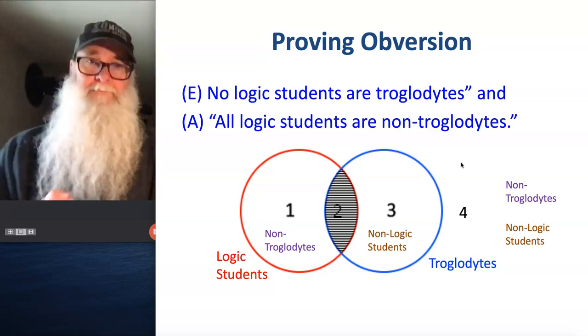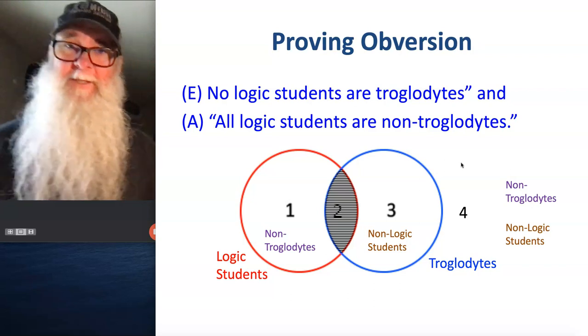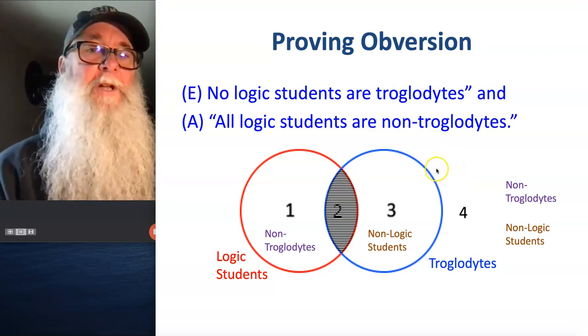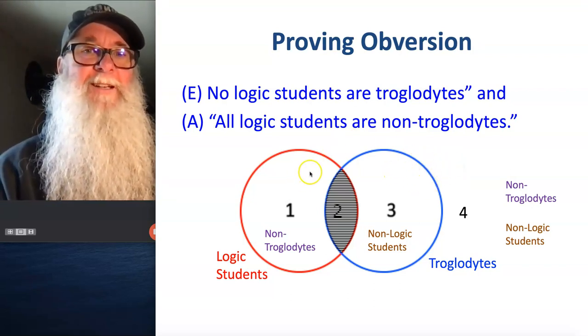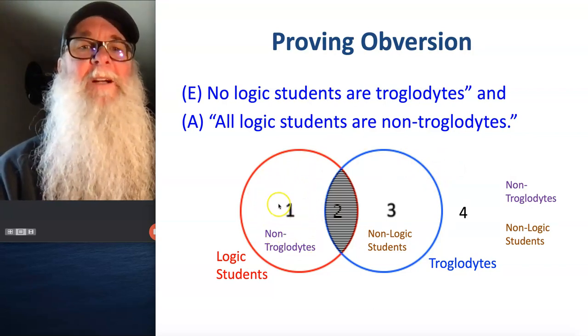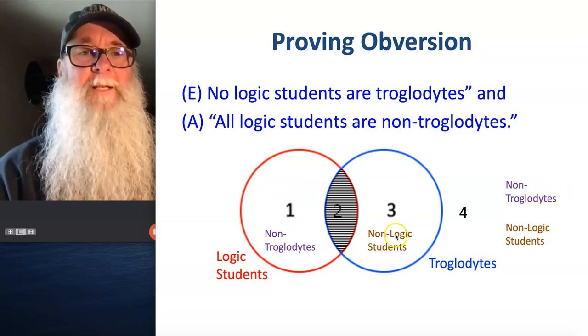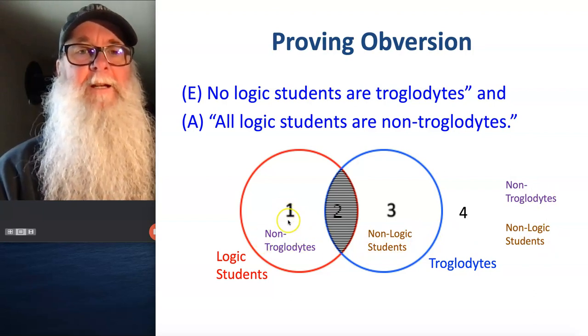All right, so does this Venn diagram now represent the statement "All logic students are non-troglodytes"? And we say, well, yeah. All the logic students are here in area 1. There's no logic student anywhere else. Anything outside of area 1 is a non-logic student, so there are some in area 3 and some out here in area 4. And anything here in area 1 is outside the troglodyte circle, so it's a non-troglodyte. So all the logic students are also non-troglodytes.